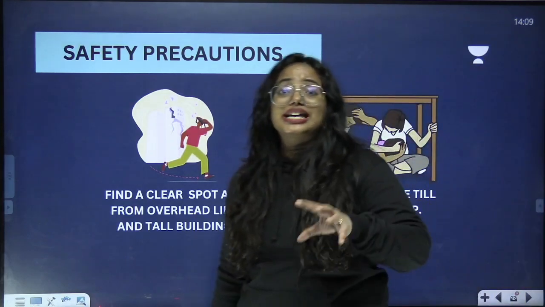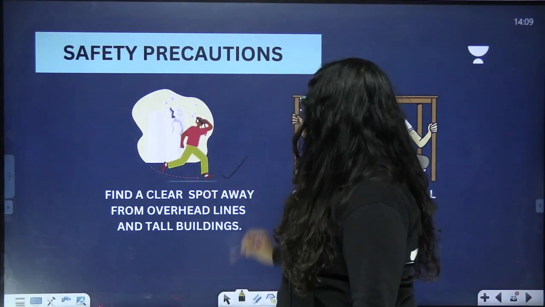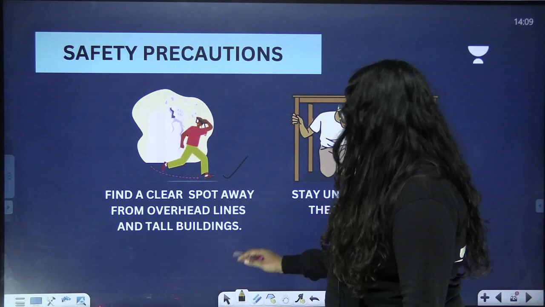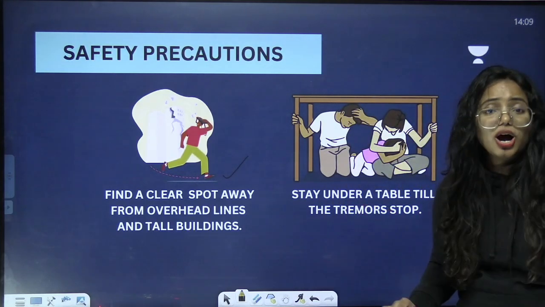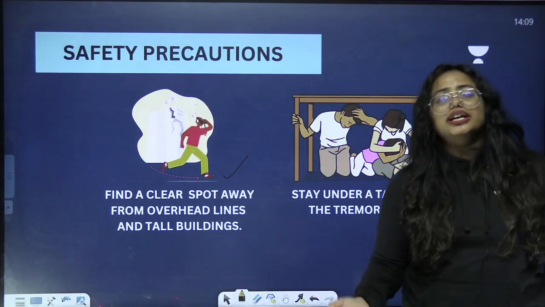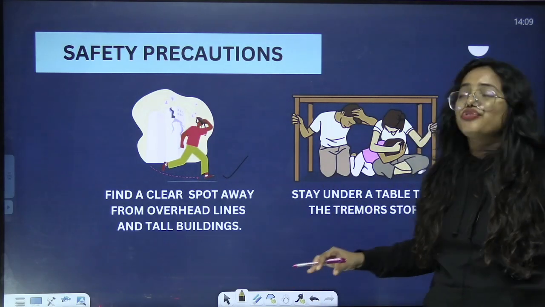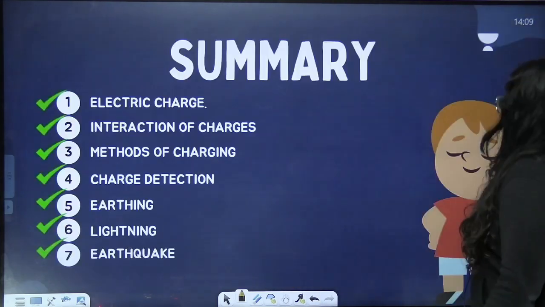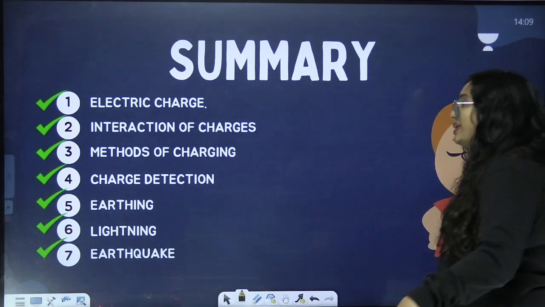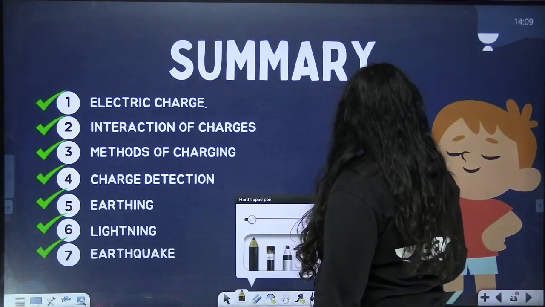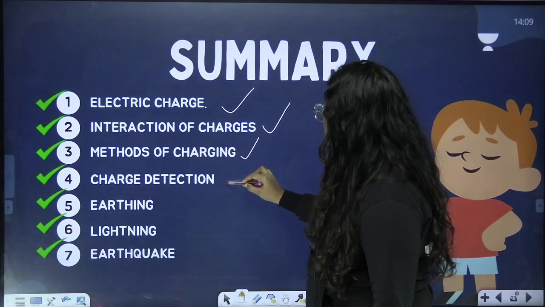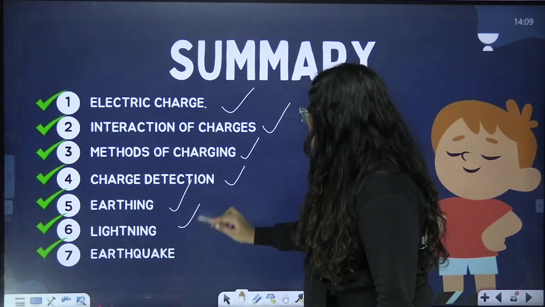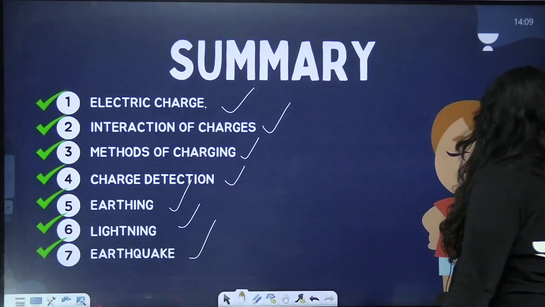And now we are going to talk about the safety precautions. Find a clear spot away from overhead lines and tall buildings and stay under a table till the tremors stop. So these are the two ways in which you can make yourself safe during earthquakes. And now we are going to talk about the summary. We have discussed multiple topics today, starting from electric charge, interaction of charges, methods of charging, charge detection, earthing, lightning, and finally earthquake.